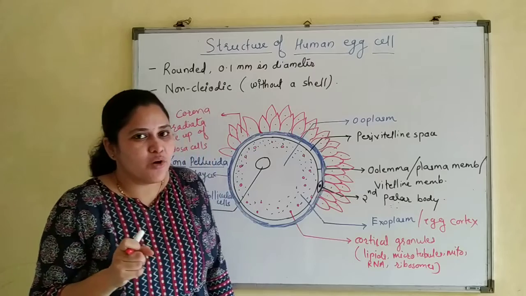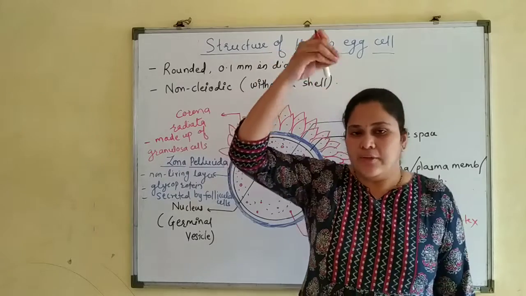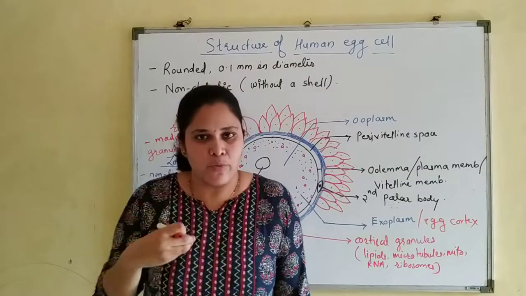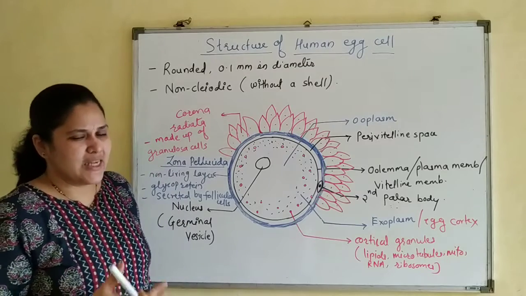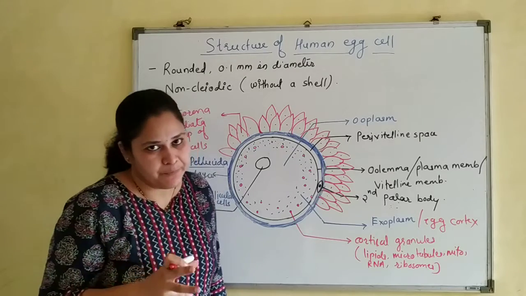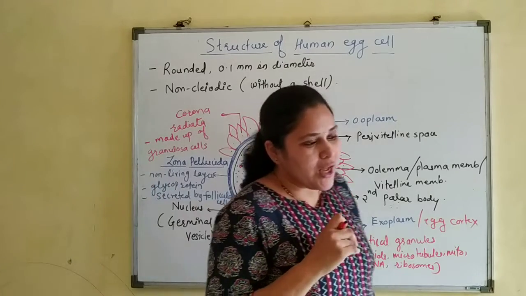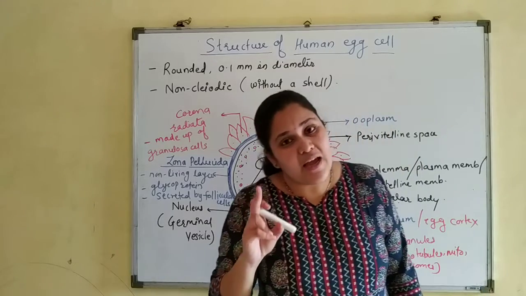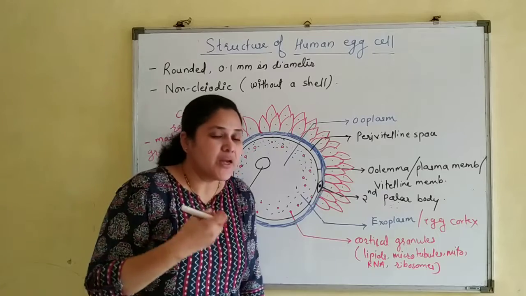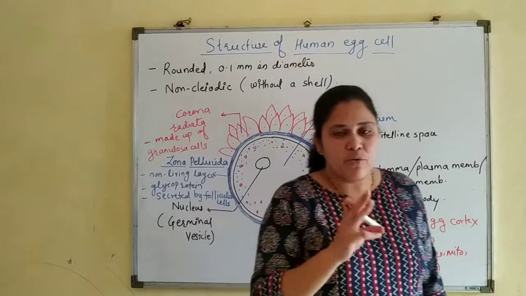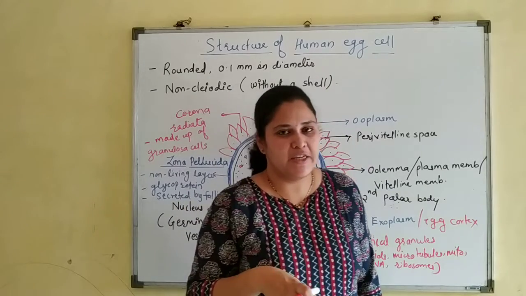Where have you heard this word? In the structure of sperm, the acrosome. The tip or pointed part of the acrosome is filled with hydrolytic enzymes. There are many hydrolytic enzymes, but from those you have to remember at least 3: corona penetrating enzyme, zona lysin, and hyaluronidase. Along with these there are acid phosphatase and alkaline phosphatase. But you have to remember 3 enzymes because questions can be asked based on these in the NEET exam.